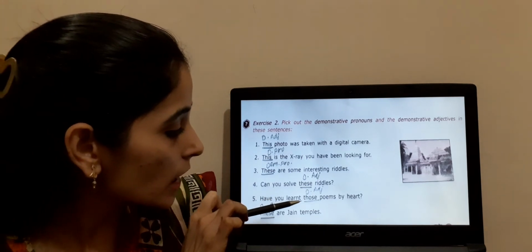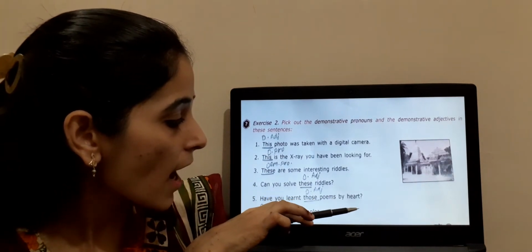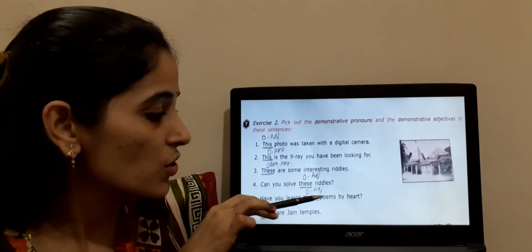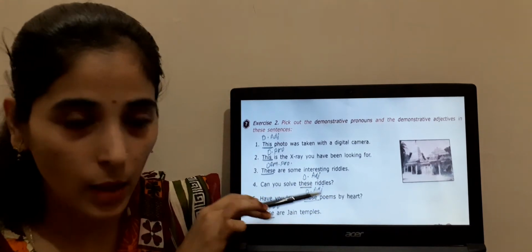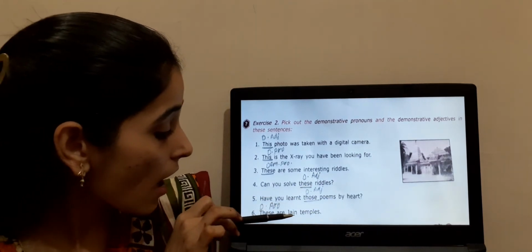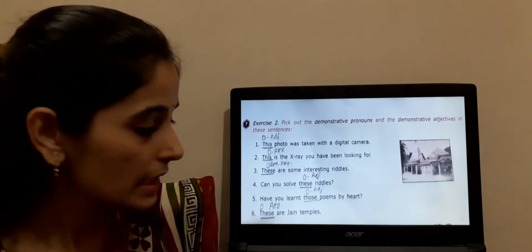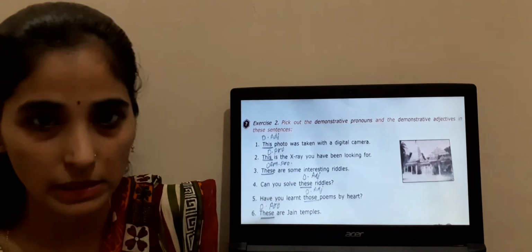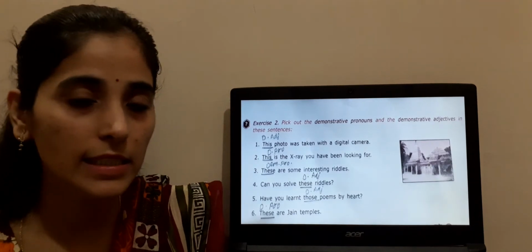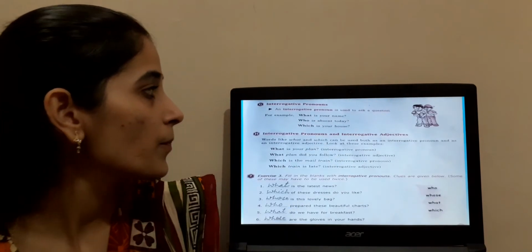Have you learned those poems by heart? So here again it is demonstrative adjective because it is a noun. These are Jain temples. So it is demonstrative pronoun. Is this clear? Because it is talking about Jain temples. I hope this exercise is clear to you. Let us move to the next one.